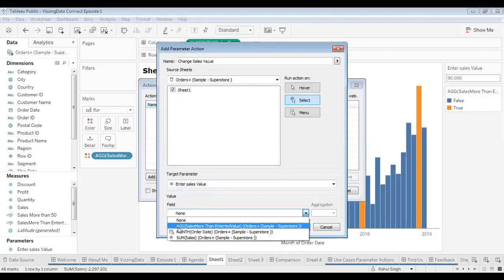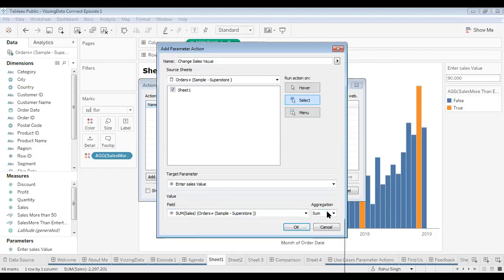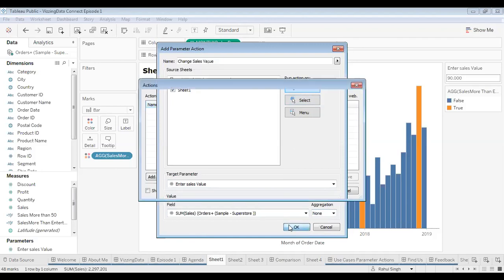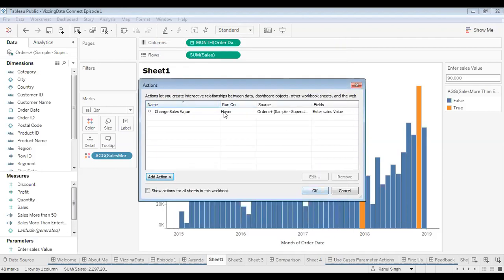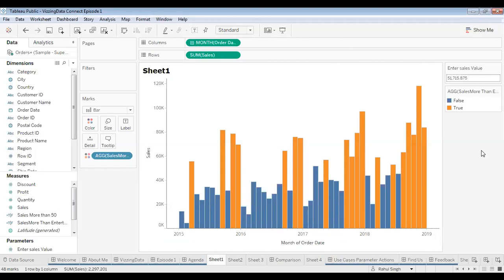Click on the drop down, and over here we need to select sum of sales, because using the parameter action I want to activate the sum of sales measure. So I click on sum of sales. This is already aggregated, so let's change the aggregation to none, and let me select the run action on hover, and let's click on OK. So once you click on OK, your parameter action is created.